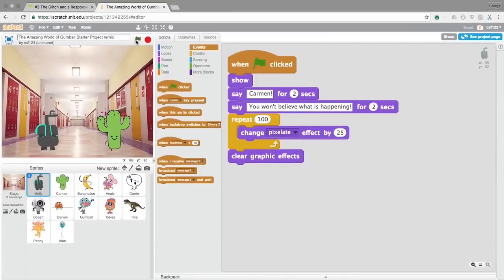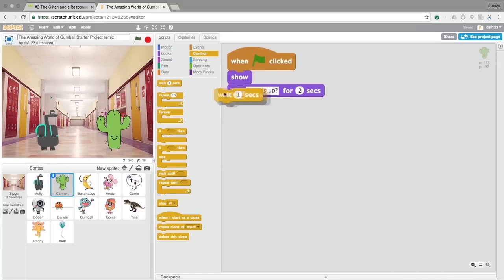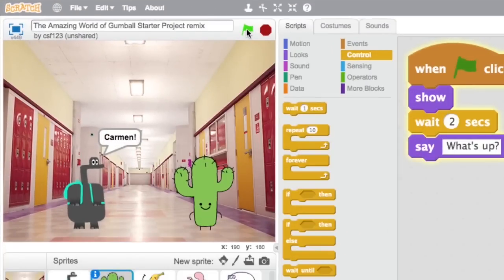Both stacks run at the same time, but the second character responds too quickly. To fix this, add a wait block between the show and say blocks. Tinker with the time until the second character's response to the glitch seems much more natural. Click the flag to try it out.